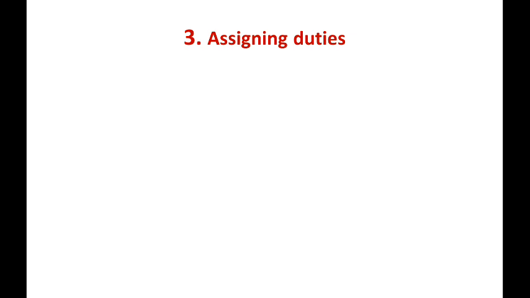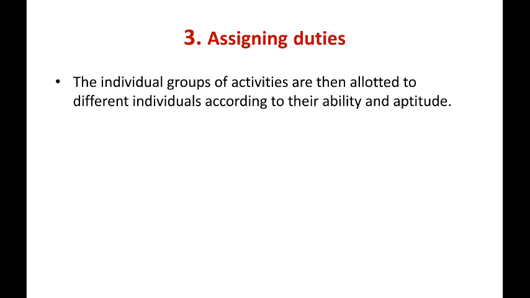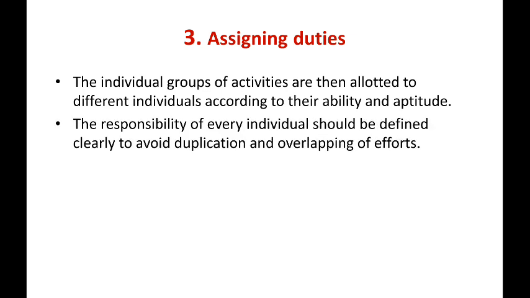Next step is assigning duties. After deciding activities, who will do that, and those duties must be assigned properly. The individual group of activities are then allotted to the different individuals according to their ability and aptitude.